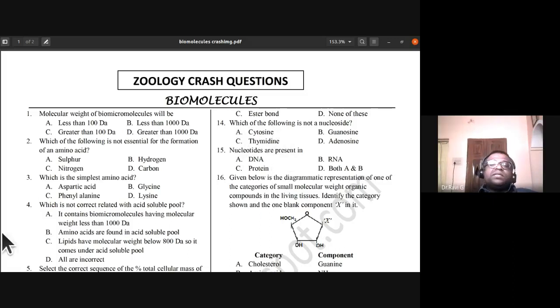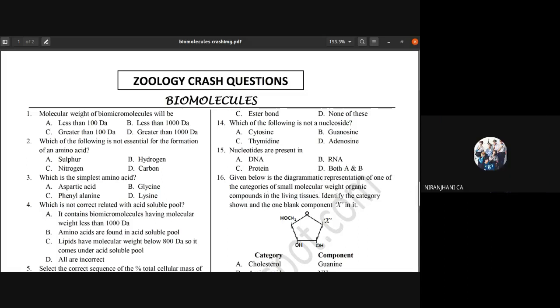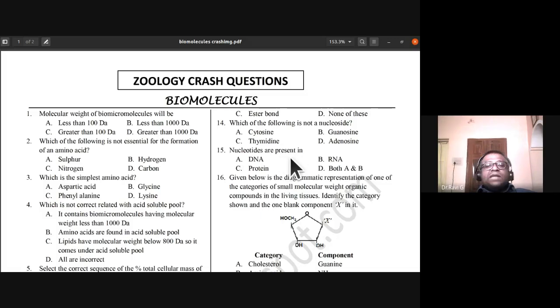Nucleotides are present in, where is the nucleotide present? Is it present in DNA, RNA, protein, or both A and B? Both A and B. Very true. Nucleotides are present both in DNA and RNA. Okay, so both A and B, D is the answer.